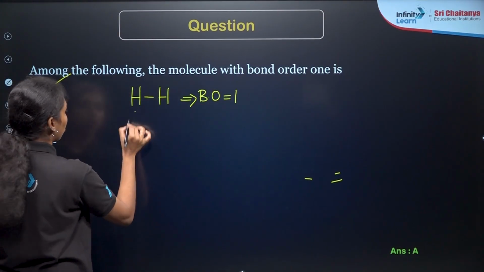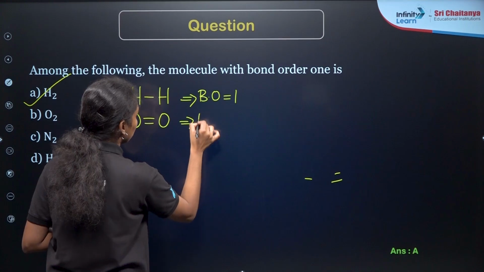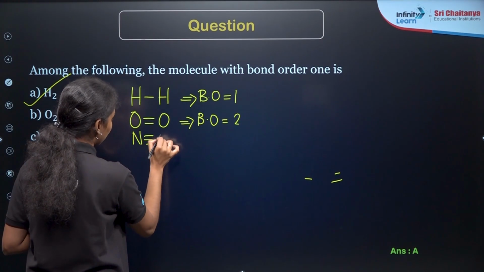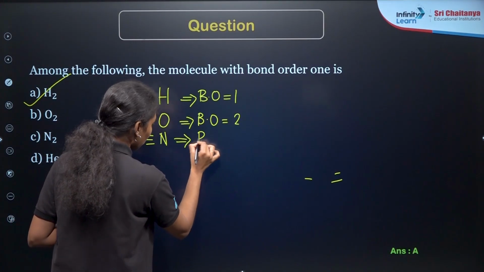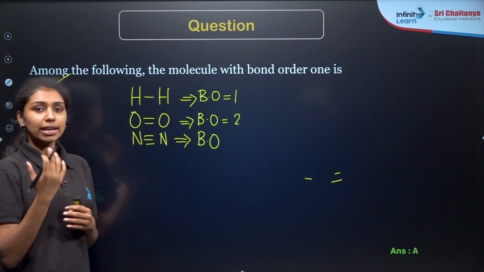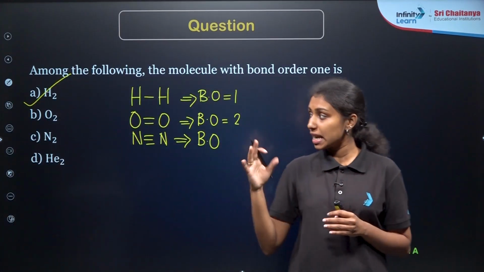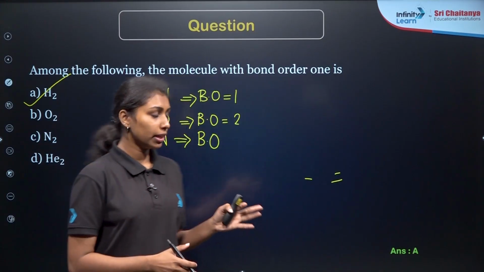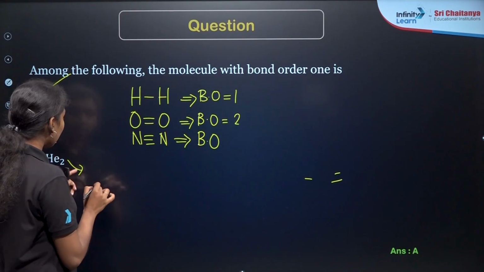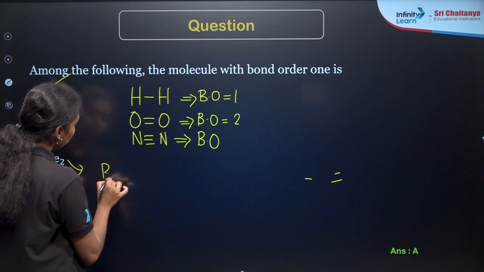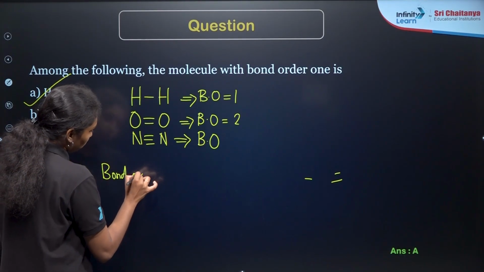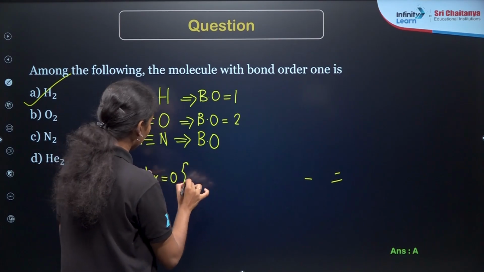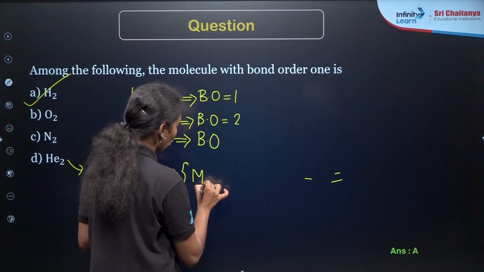Then what about the case of oxygen molecule? It has a double bond, or bond order is equal to 2 here. Then what about the case of nitrogen? It will be N triple bond N, which means bond order is equal to 3 here. Now in grade 11 class, we will be discussing chemical bonding in detail. In that, you will discuss the molecular orbital theory, right? As a part of the molecular orbital theory, you will get to know why helium molecule does not exist, right? So in the case of helium molecule, bond order is equal to 0. The exact explanation for the bond order being 0 will be given in terms of the molecular orbital theory.